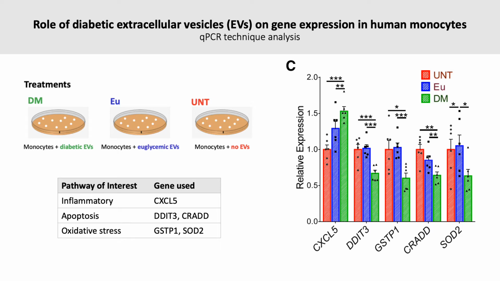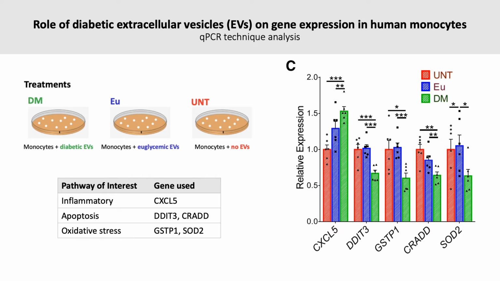Remember, these pathways are characteristically altered in diabetes. Conducting a microarray analysis, researchers found that diabetic EVs did have an effect on the previously mentioned pathways of monocytes. To verify these results, a qPCR test was conducted to measure the expression of specific genes involved in these pathways.